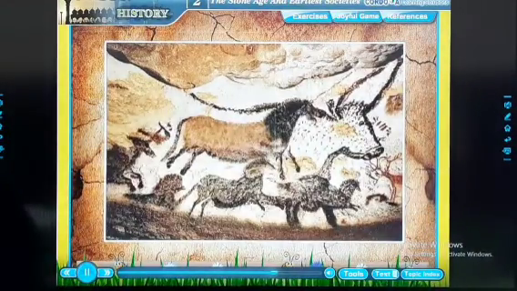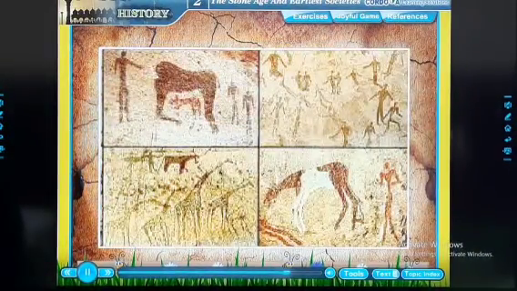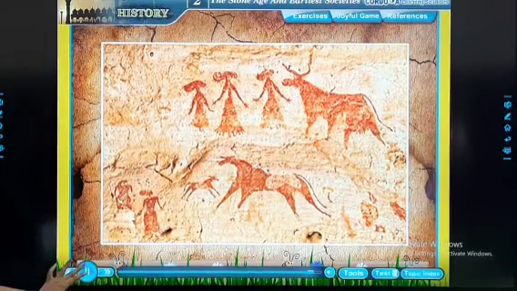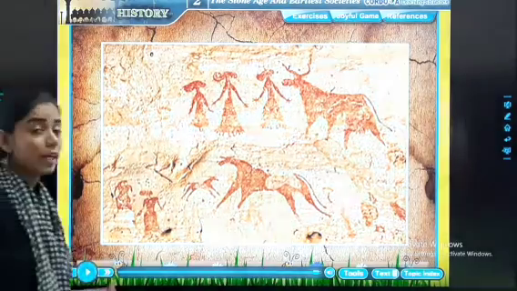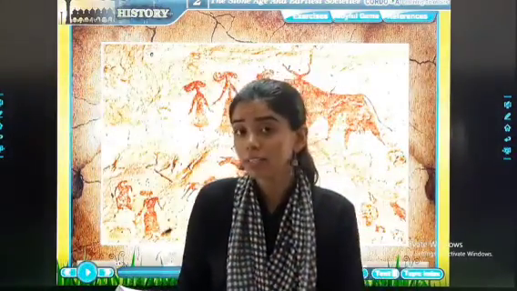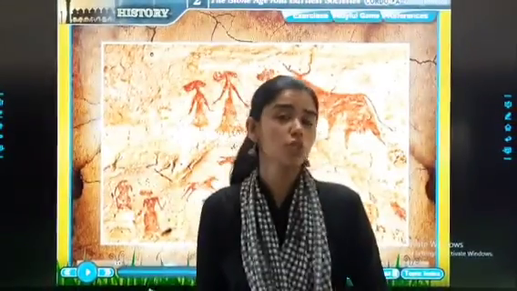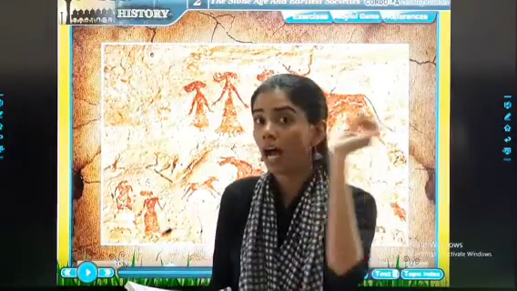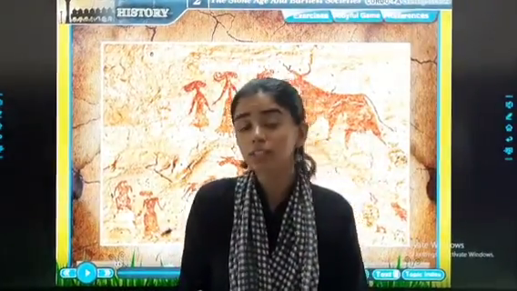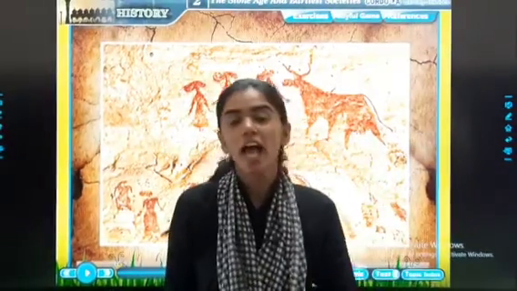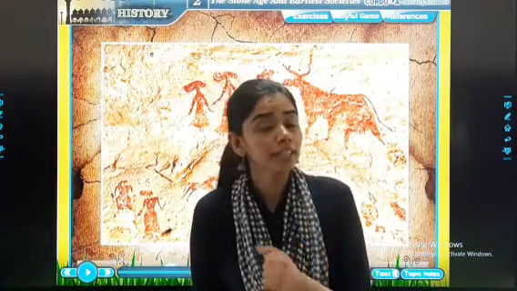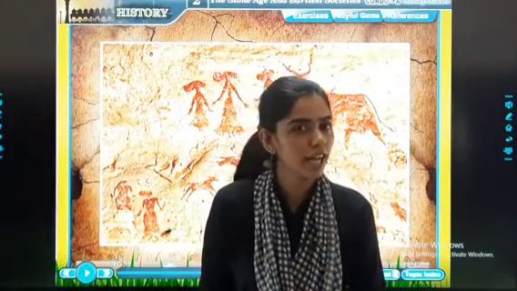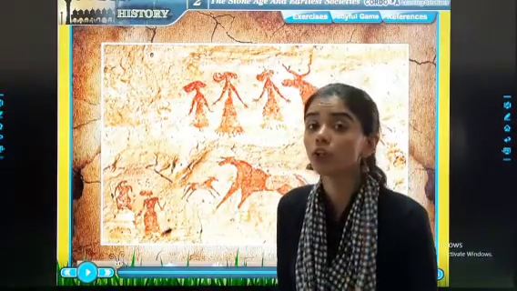These paintings also show men hunting either in groups or alone, riding, women grinding and preparing food and dancing, etc. So what else do they show? They show the animals as well as human beings also. So what they decorated, they had drawn the men hunting. Okay, what did they draw? There are men who are hunting and the women who are grinding. They are preparing food. So all these paintings we can find in these kinds of caves. That is known as the rock painting.